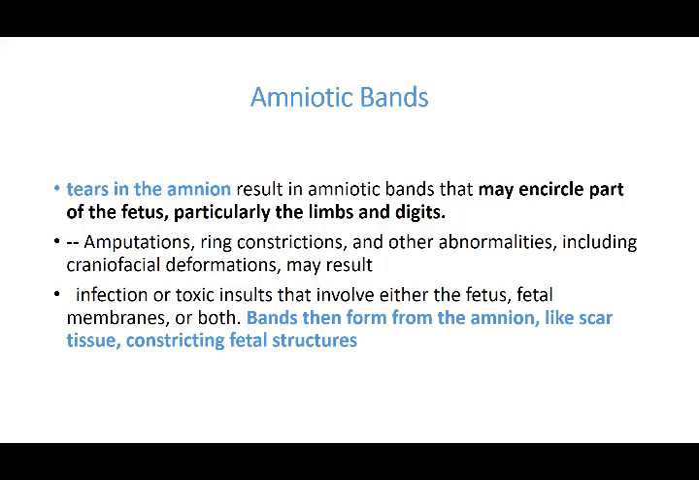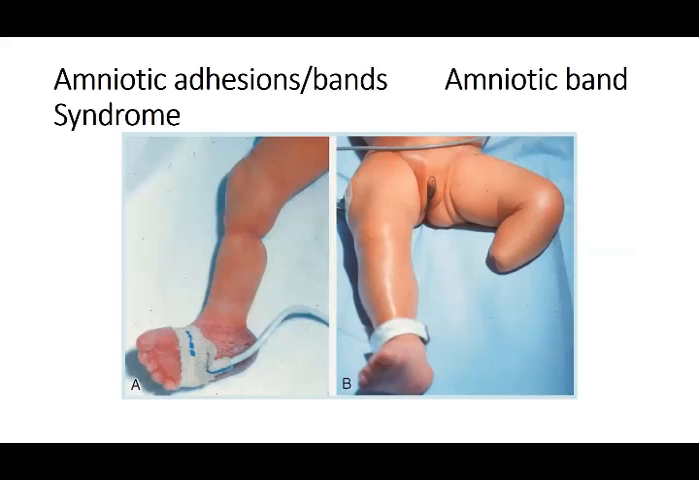So infection or toxic results that involve either the fetus, fetal membranes, or both can lead to these amniotic bands, because then your amniotic cavity is damaged. Bands then form from the amnion like scar tissue, constricting the fetal structures. So all these infections and toxic substances can lead to those bands. If you see this amniotic adhesions and band syndrome, with all these constrictions, the fluid was very little. Because of the little fluid, the amniotic sac came very close to the baby, and a fibrotic scar was formed. That fibrotic scar constricted the limb.